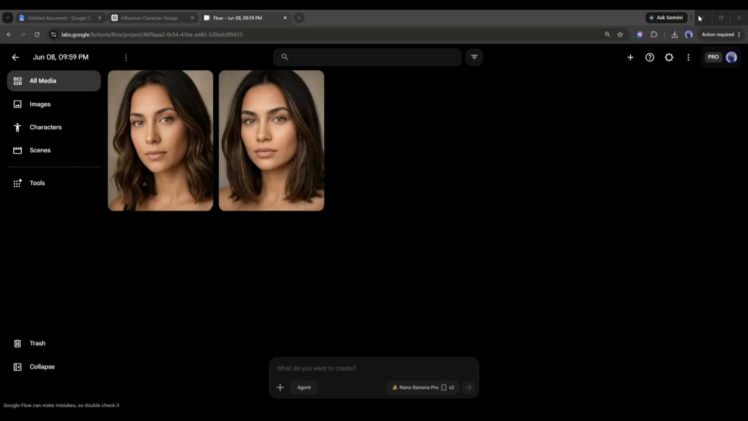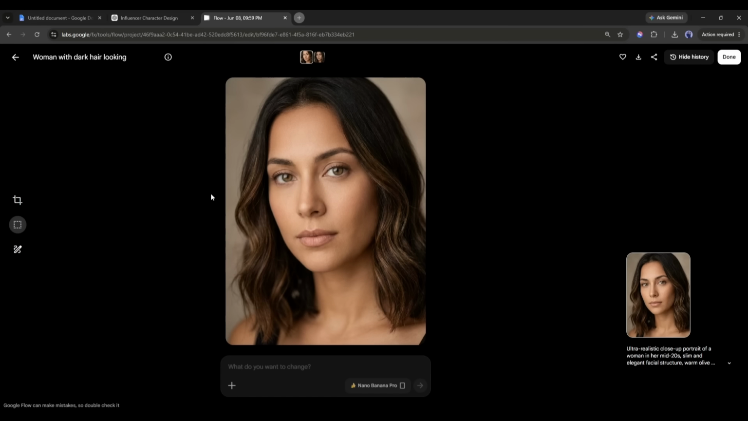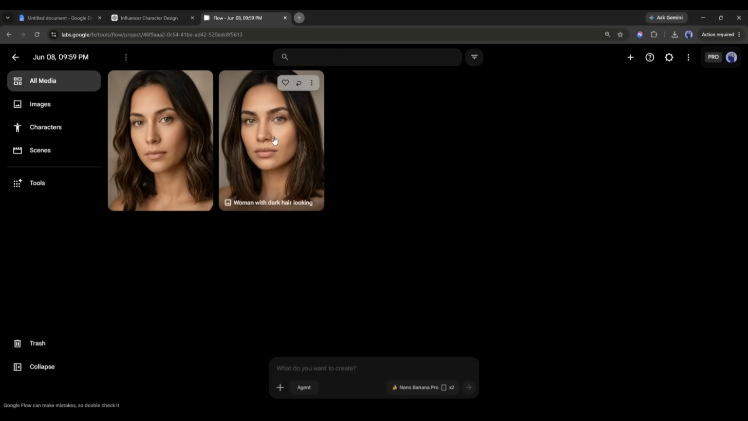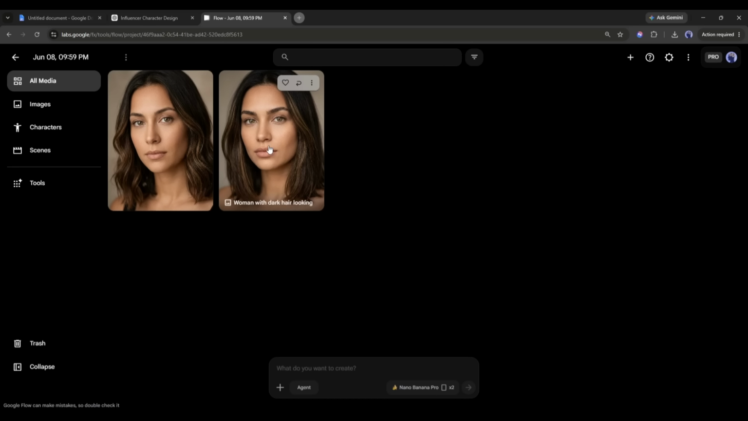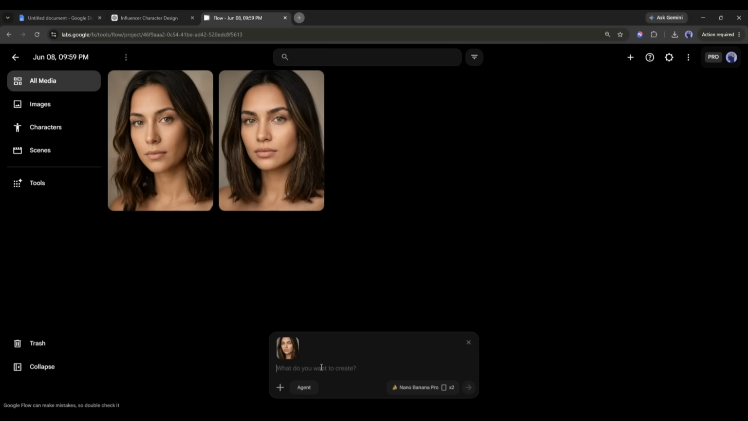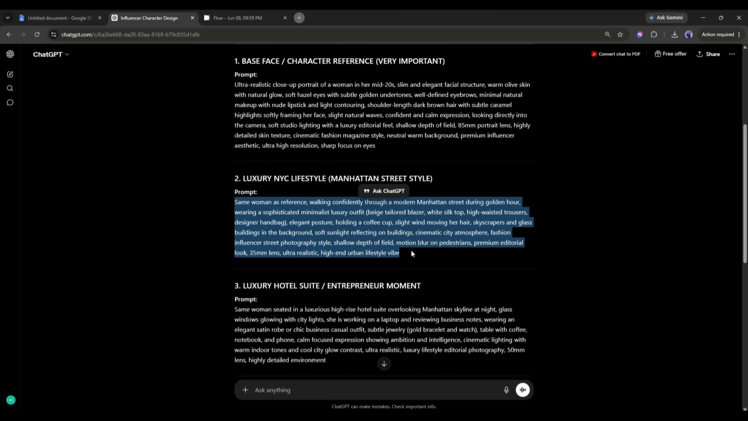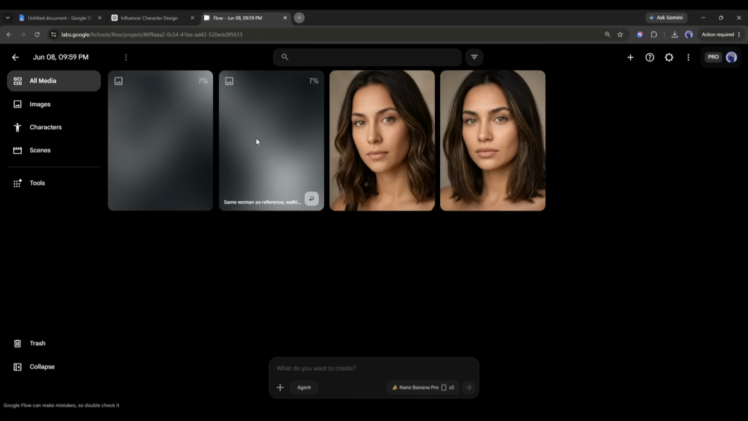And here it is. The image is ready, and you can see the result. It creates 2 images. Both images are really very good. Looks so realistic and perfect for a virtual influencer. Now, select the best image and create more images using Nano Banana. To add the image as a reference, select the image and then click on Add to Prompt. Copy the prompt and paste it in the prompt box. Okay, now hit the send button to create the image.